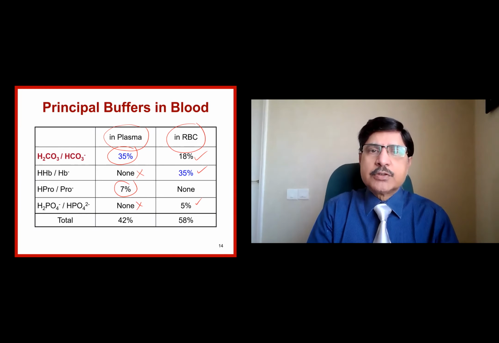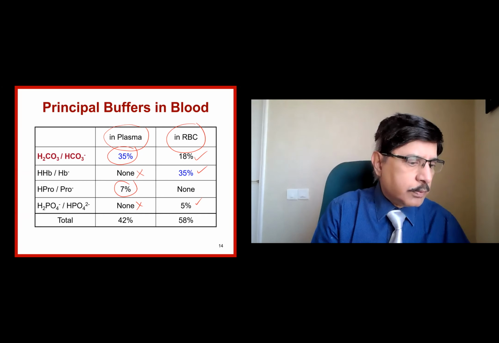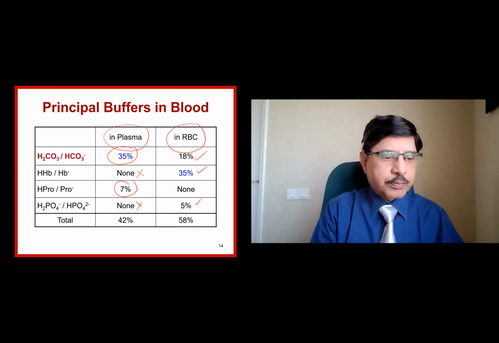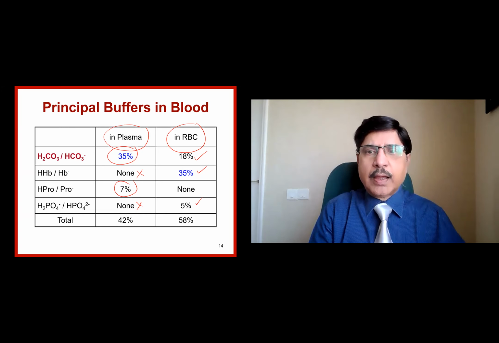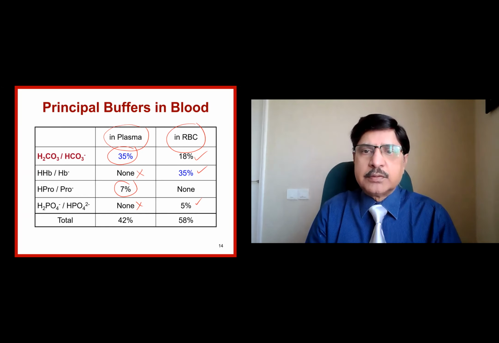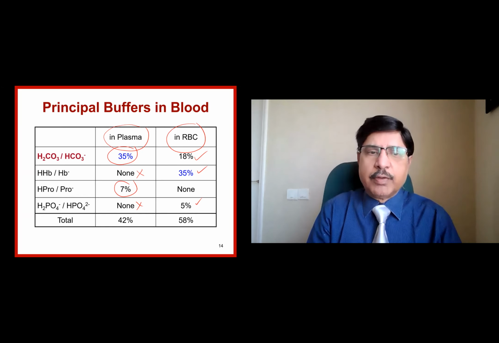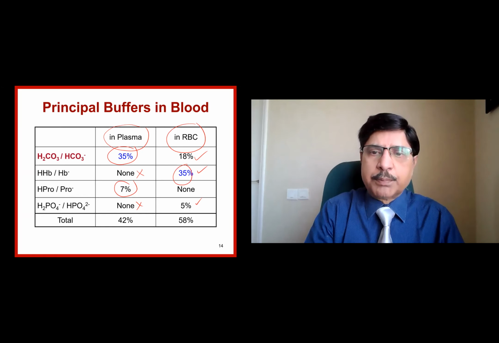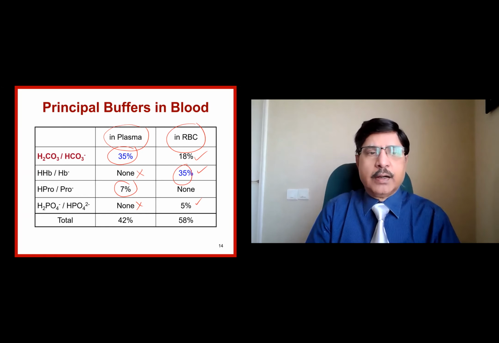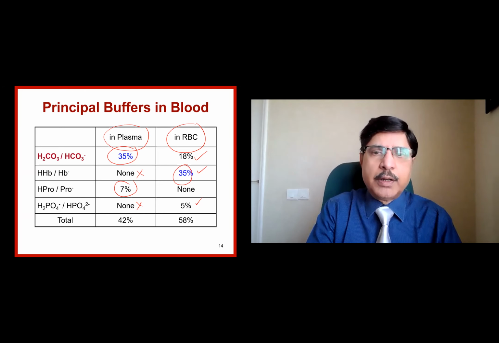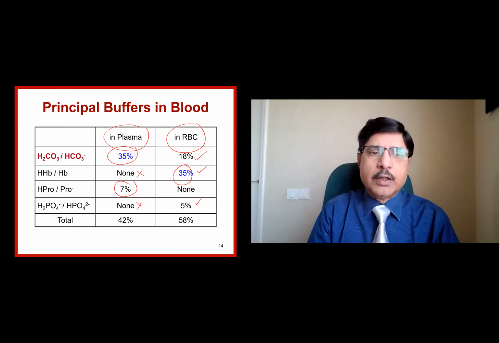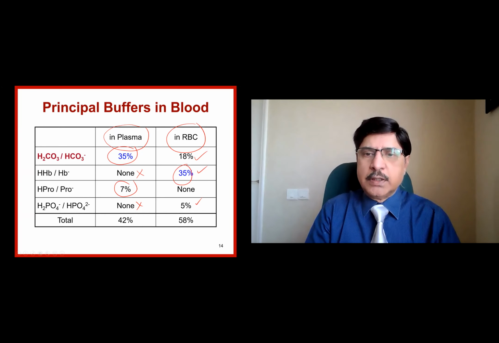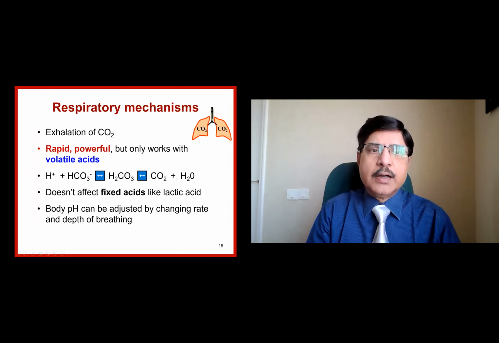So if I ask you a question, what are the buffers in the plasma? Immediate answer should be bicarbonate and to some extent protein. Intracellularly, we have the RBC containing the carboxy hemoglobin, which is a very important molecule for accepting or donating the hydrogen ions with the carboxyl and the amino terminals. And of course, there is a bit of bicarbonate also there, and the protein buffer also is there. These are the intracellular ones. So already discussed these things.